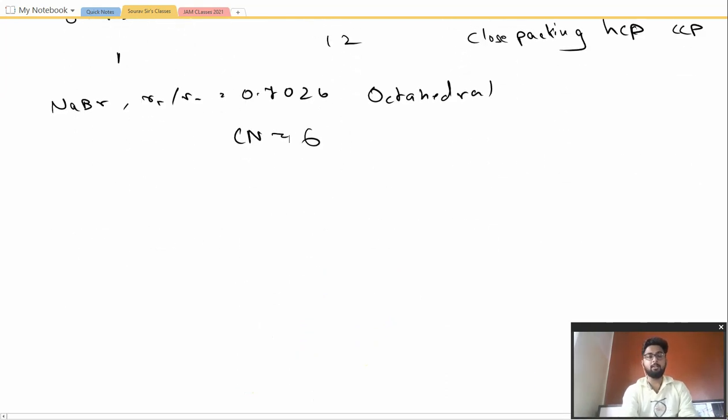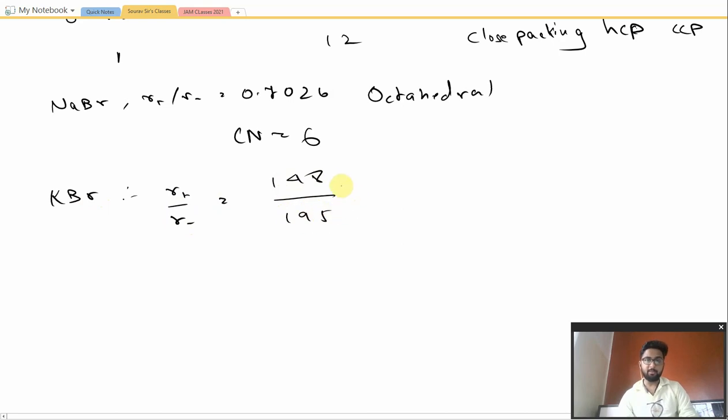Moving on to the next example, KBr. Let us calculate the radius ratio. R+ by R- is 148 divided by 195, which is equal to 0.759.